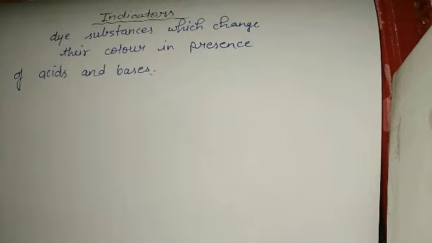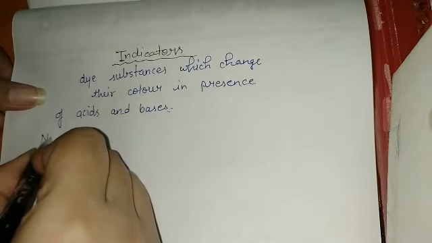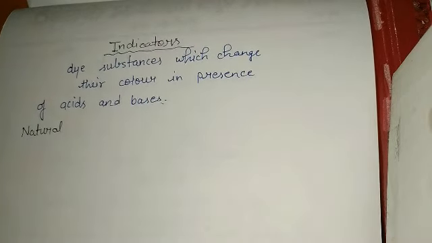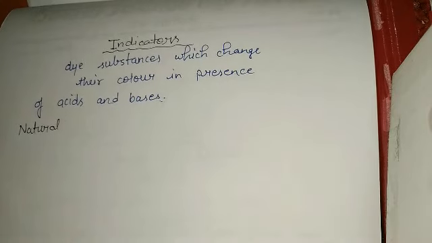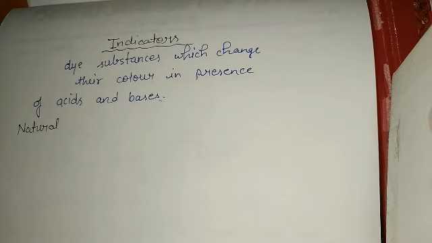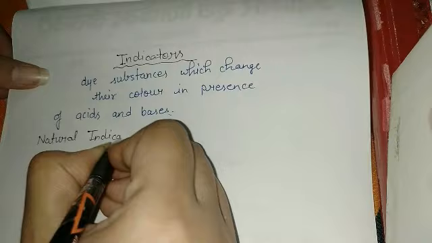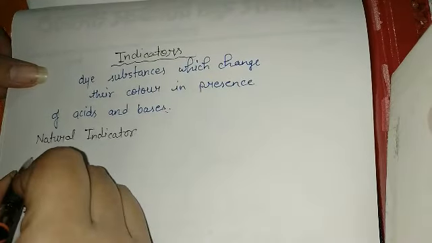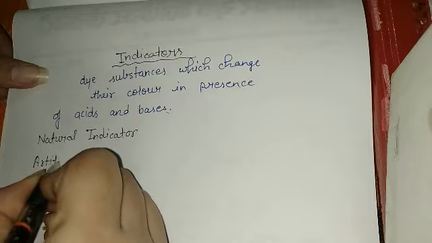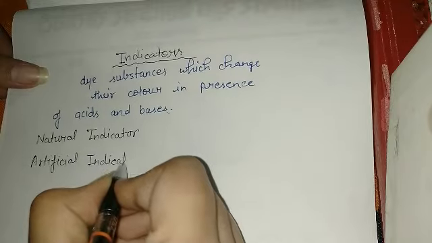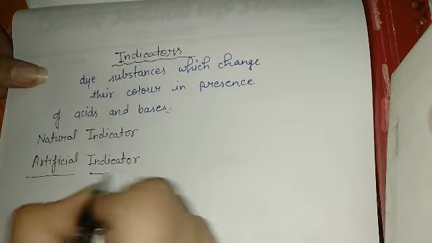So natural indicators are those indicators which are obtained naturally. They may be obtained from nature, like from any plant, just like litmus. Litmus is a natural indicator which is extracted from lichens. In a similar way, turmeric may also be termed a natural indicator. Artificial indicators are those indicators which are synthesized artificially, that means they are man-made.